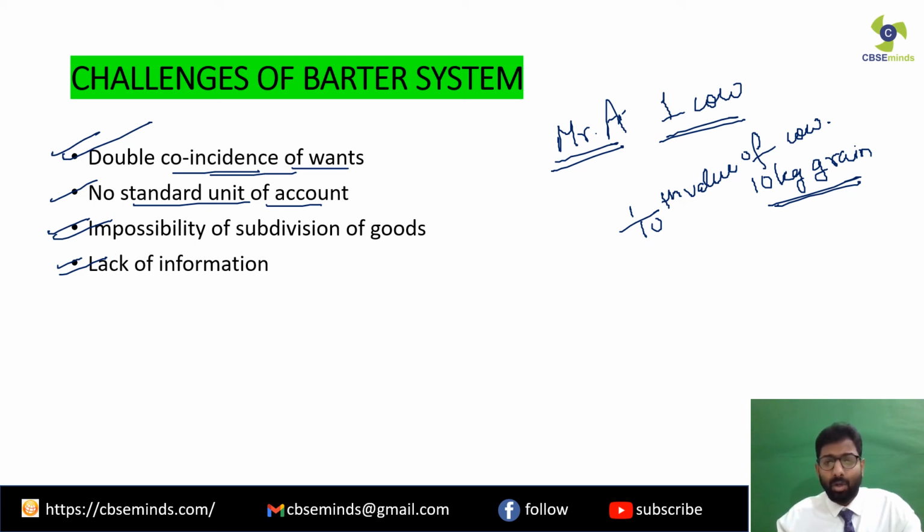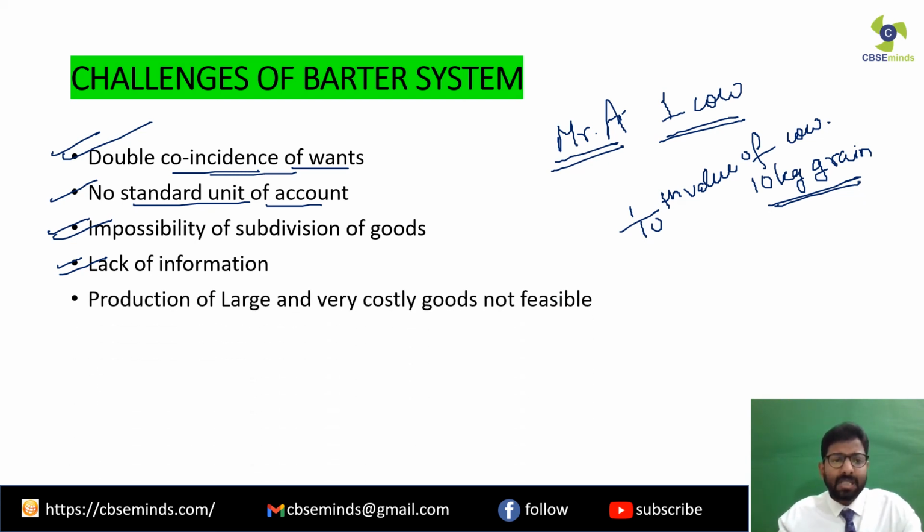We have overcome all these challenges of the barter system with the money that we use in today's time. The next drawback of the barter system was that production of large and very costly goods was not feasible. Now if somebody produces a large good or a very costly good, the person will not be sure with whom they can exchange this good, because there will be very few buyers in the market.